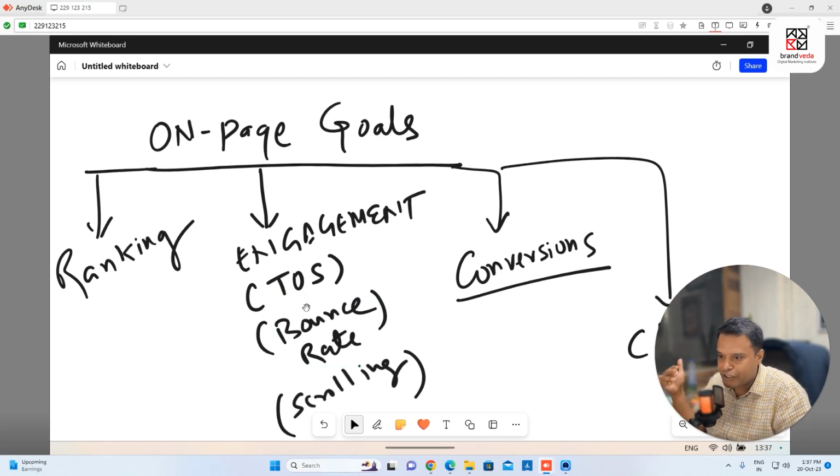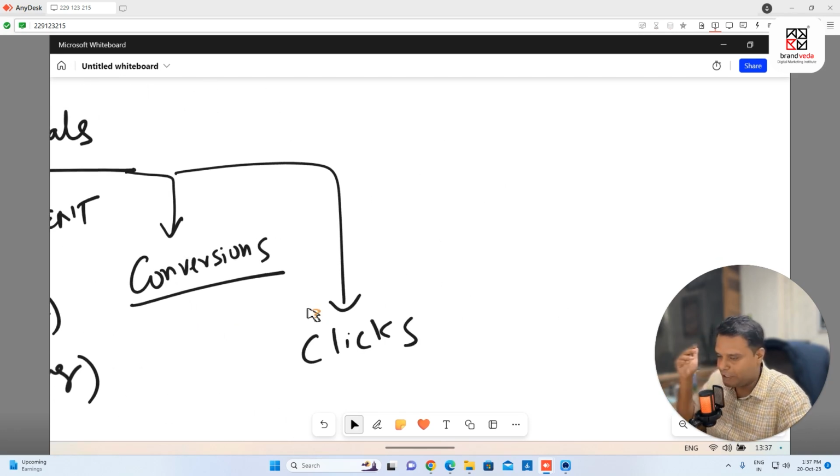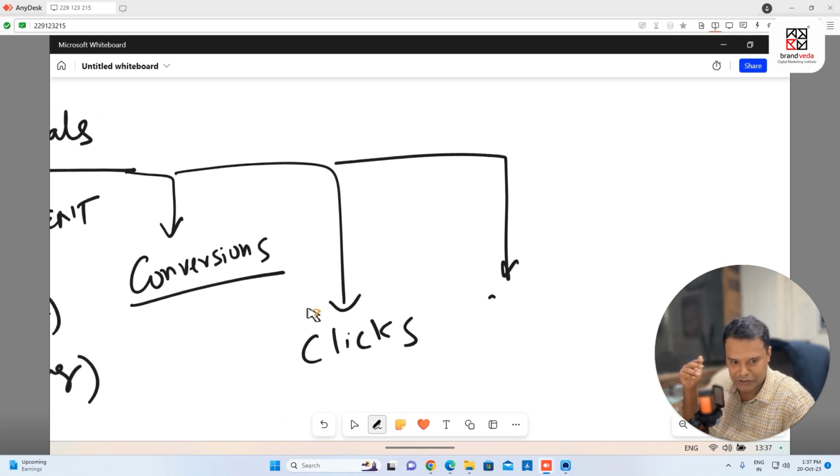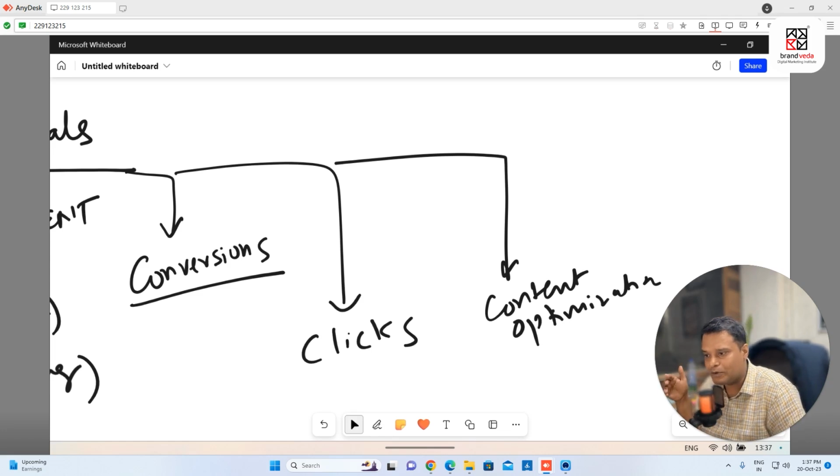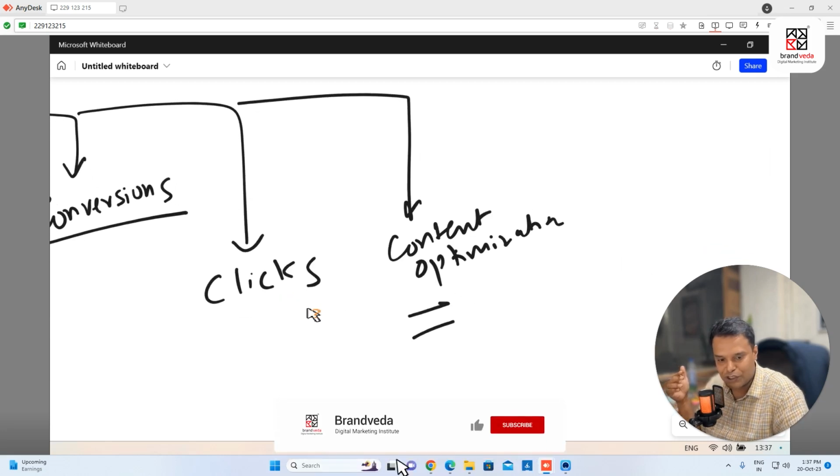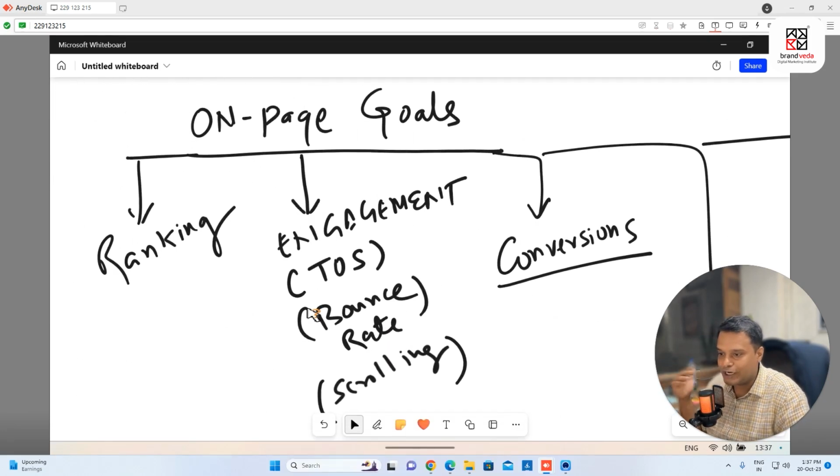But a lot of things we do. Probably one of the goals I can also write is content optimization, which is again very important. You might be asking, what is content optimization? I'm talking about it in my sessions. A lot of things we optimize, a lot of things come under content optimization. But as of now, just understand these are the goals. And now let's talk about activities in my next video.